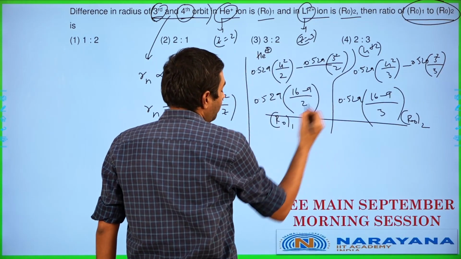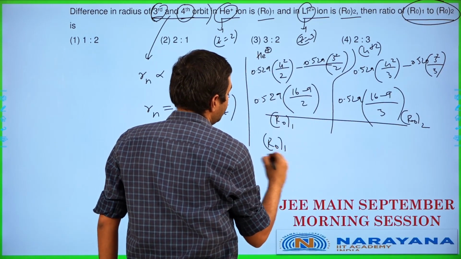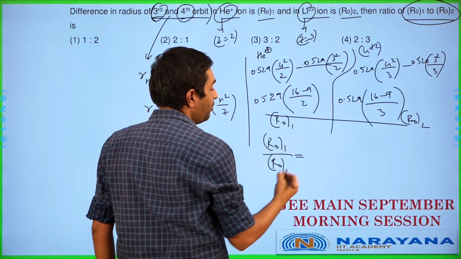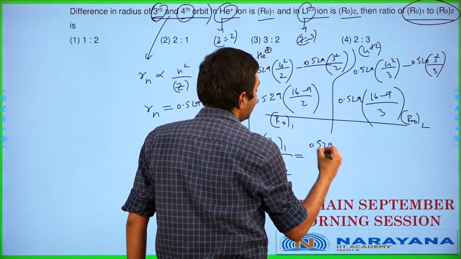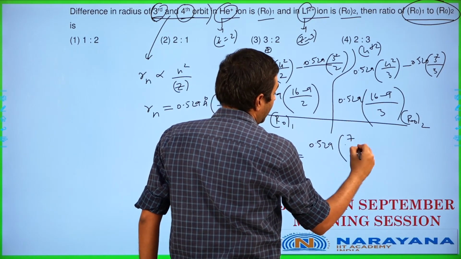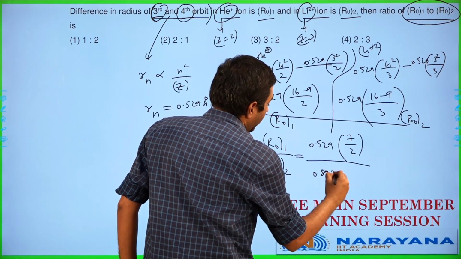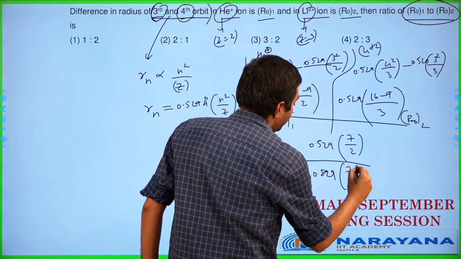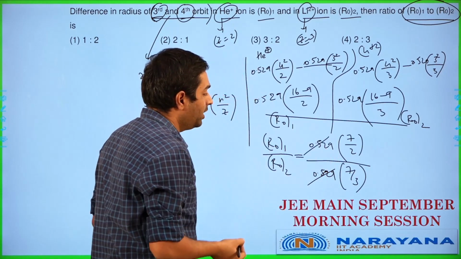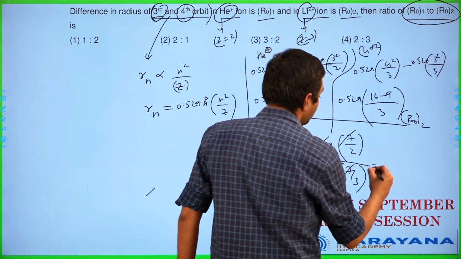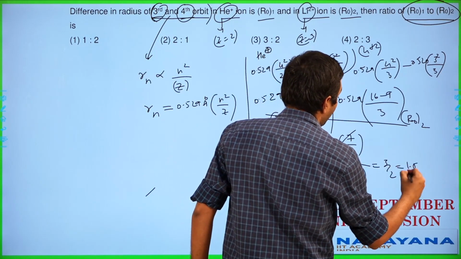So R naught of 1 divided by R naught of 2 is asked in this case. Just substitute the values. So you're going to be having 0.529 and 0.529 eventually getting cancelled. So let's keep it anyway, it doesn't matter. Multiplied by 7 by 2 divided by, we'll have 0.529 into 7 by 3. 0.529, 0.529 go away. 7 and 7 go away. So it simply works out as 3 by 2, meaning 1.5.